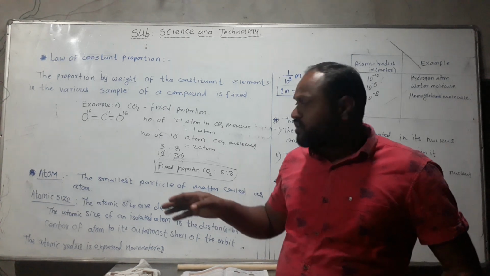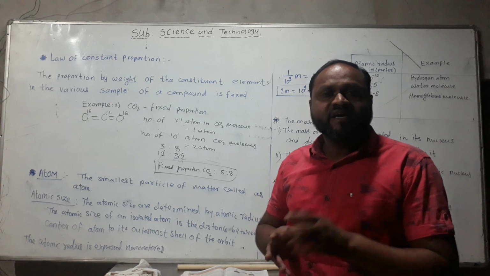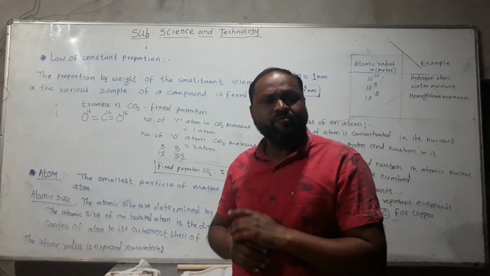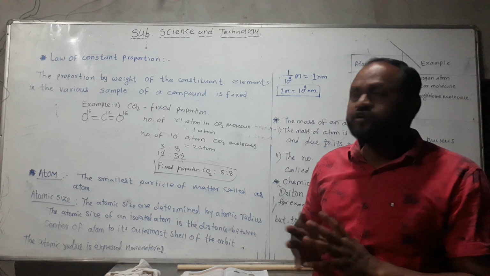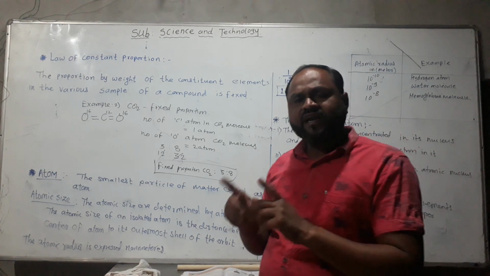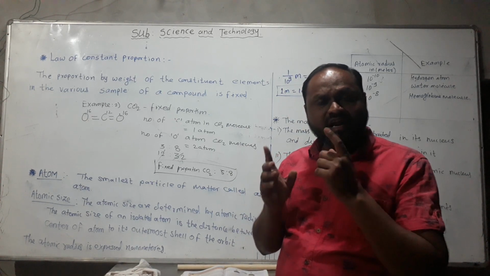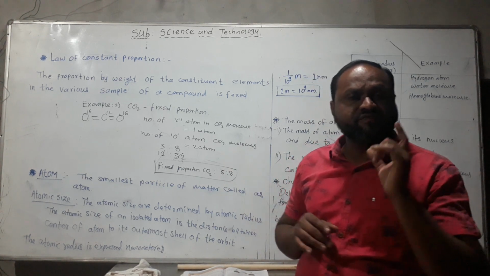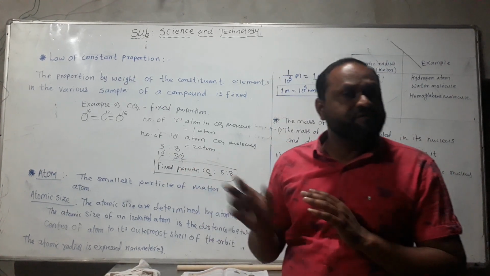All these scientists worked on the atom, and after this discovery, the inside structure of the atom has a nucleus, and in that nucleus are present proton and neutron. Proton has positive charge, neutron is chargeless, and a number of electrons revolve around the nucleus. In an atom there is the nucleus, inside the nucleus are proton and neutron, and it is the dense part, and around that nucleus different electrons revolve in different orbits. Different shells are there, K, L, M, N, also studied in previous standard.